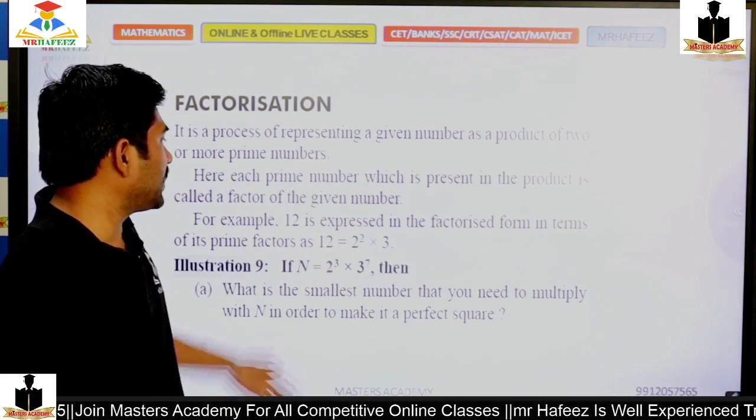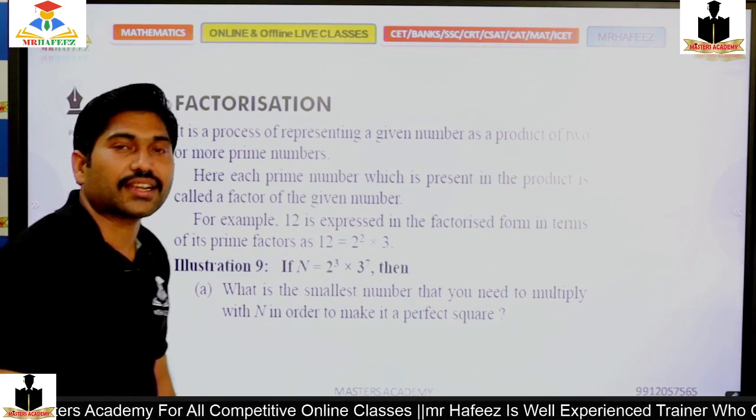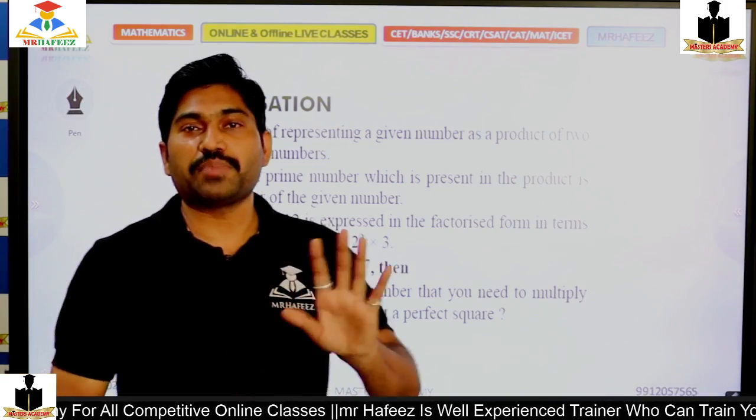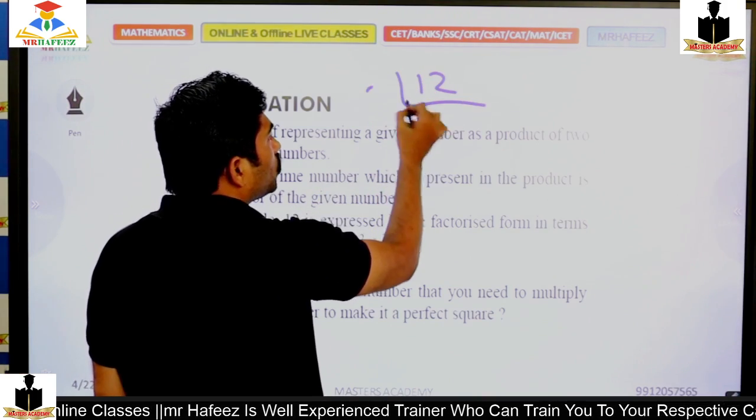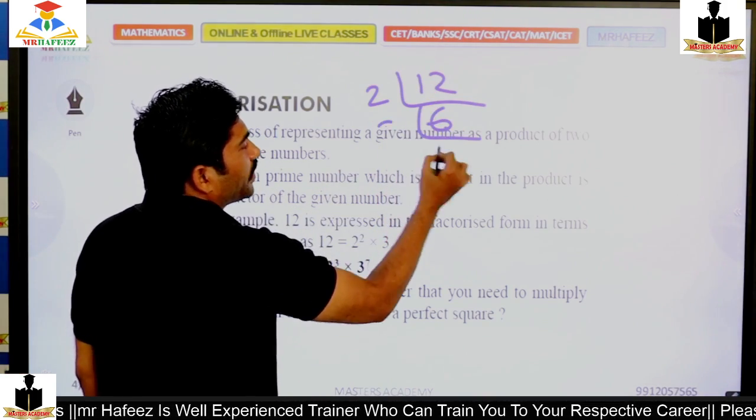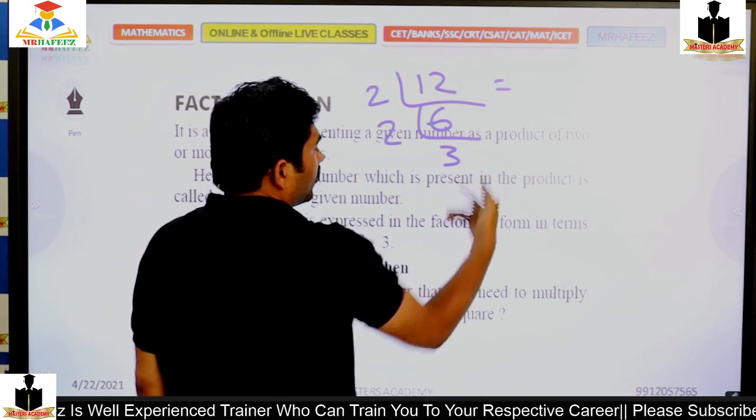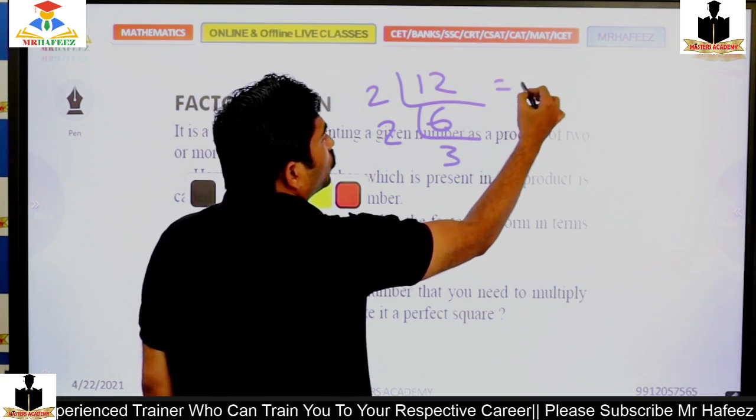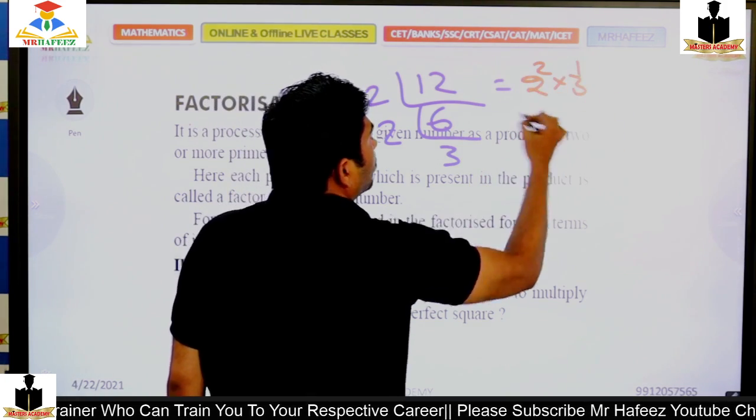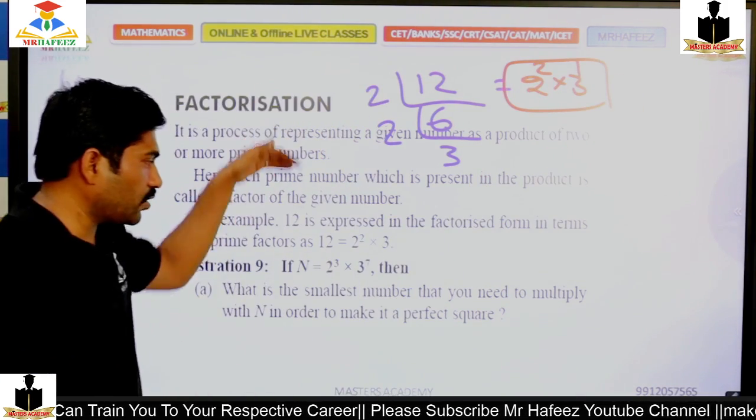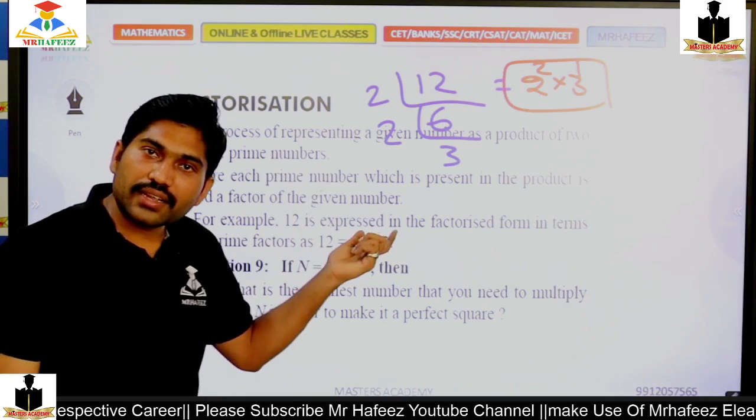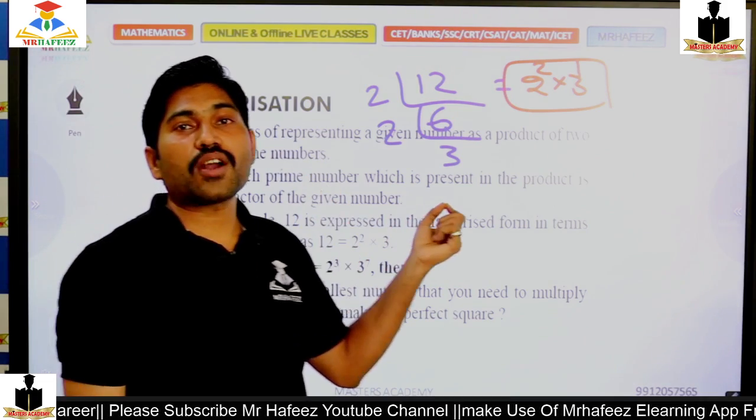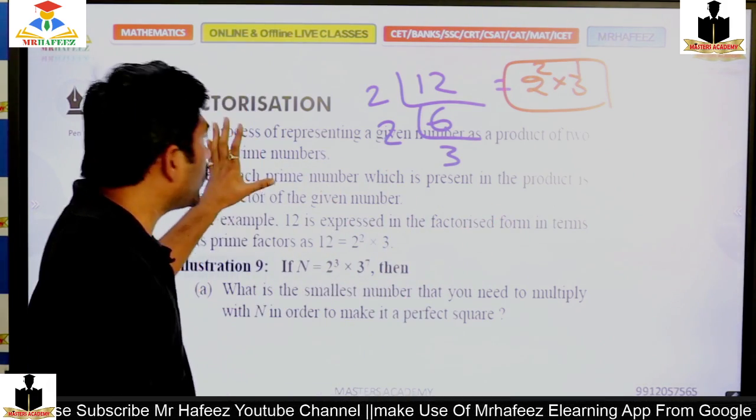So, factorization. Factorization is just converting numbers into a product of prime powers. Take one number, 12: 2 how many times? 2 three times... finally I can write this as 2 squared into 3 power 1. This is what factorization is. We are converting the number 12 in terms of a product of prime powers. This is what factorization is.